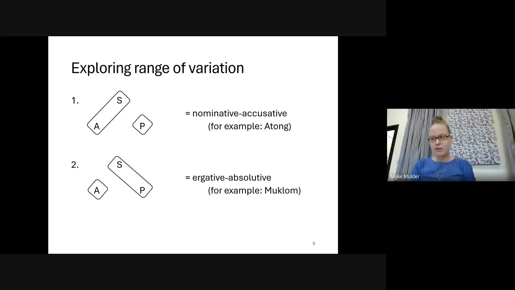The second system is where the S and P arguments are treated the same and the A argument is treated differently from the S and P arguments. This is known as ergative-absolutive alignment. An example of a language in the pilot sample that shows ergative-absolutive alignment is Muklon, which is a Northern Naga language. Of the Northern Naga languages included in the pilot sample, one showed ergative-absolutive alignment and one showed semantically based case marking, which we will get into later.